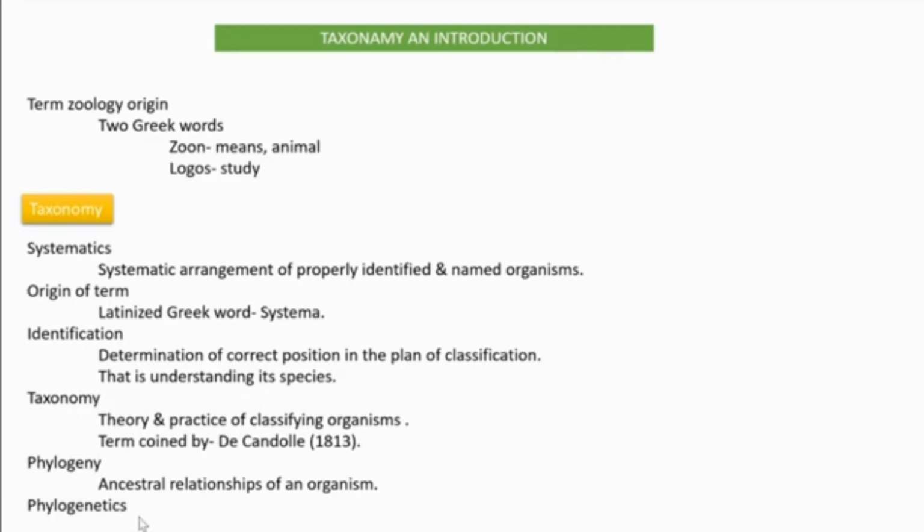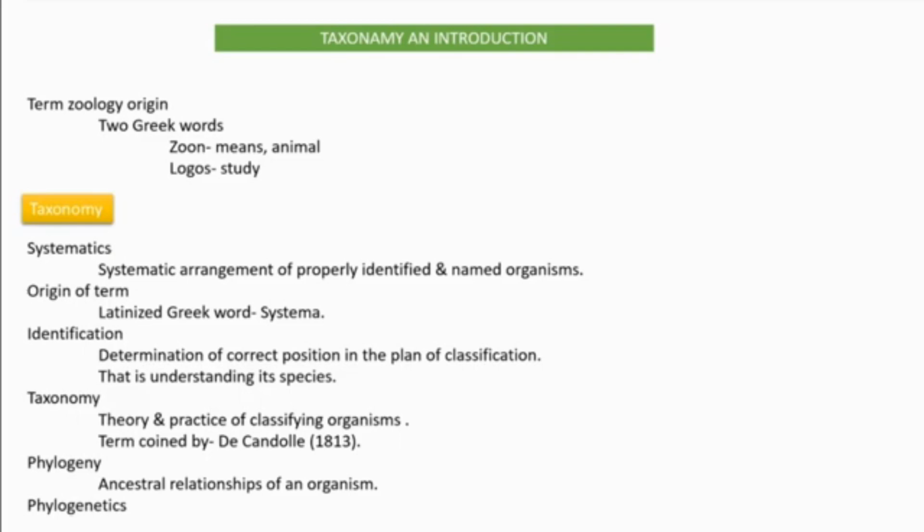And then phylogenetics is there. Phylogenetics is the field of biology concerned with identifying and understanding the evolutionary relationships between many different kinds of life on Earth. To understand and identify what?